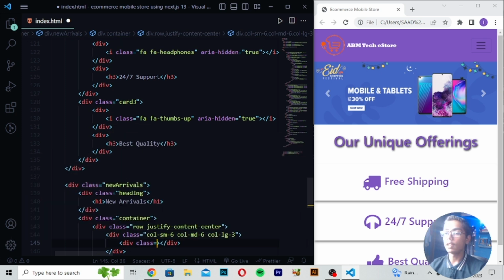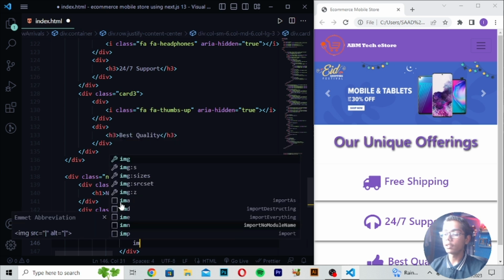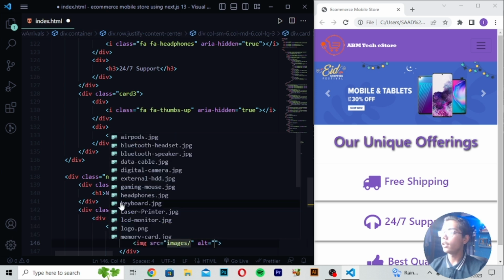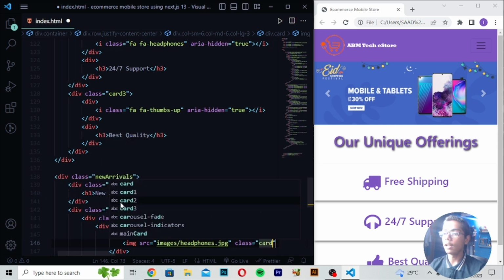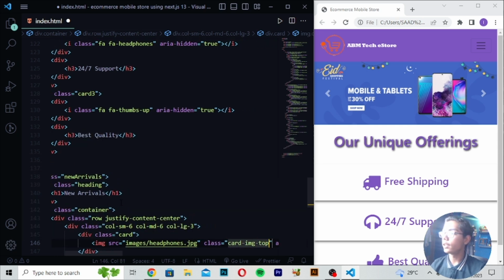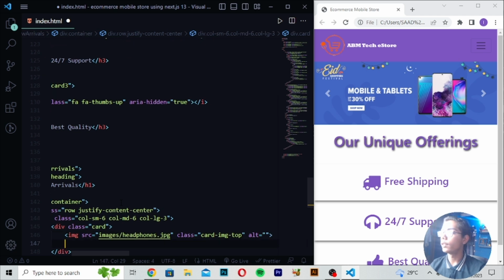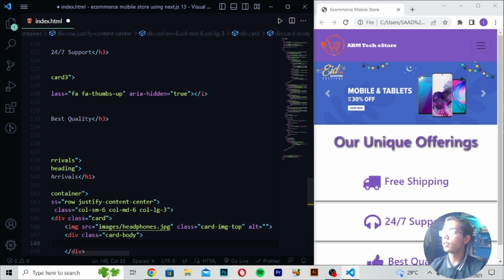Write here div class card, and then write images slash headphones, and then write card-img-top. After writing this tag, move down, right here div class card-body. Then write h5 class card-title.